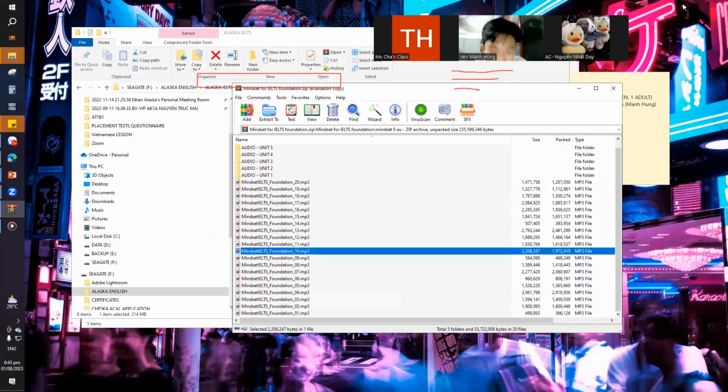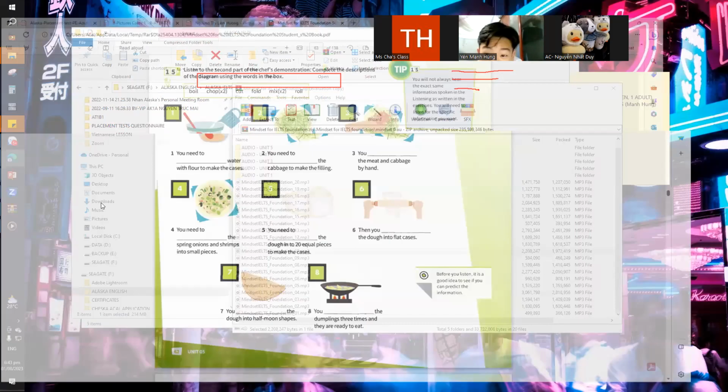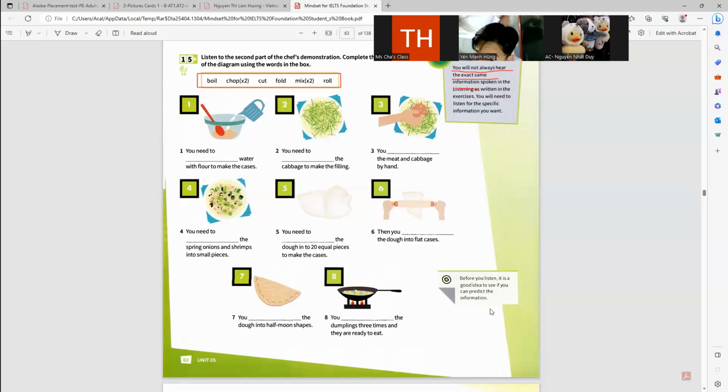Okay, so what do you need to make the dumplings? First of all, you need to make the cases. These are the cases which you'll put the other ingredients in. To make the cases, you need to make the dough. Of course, you need flour for this. To make 20 cases, you'll need 4 cups of flour.